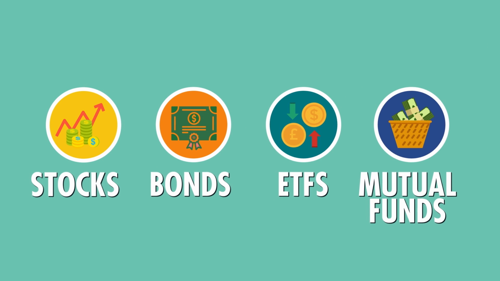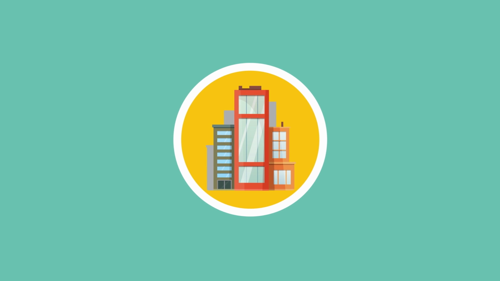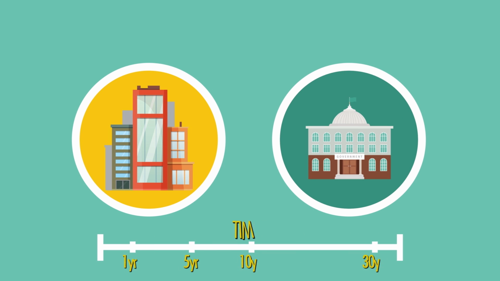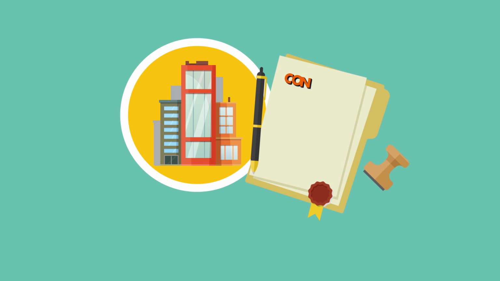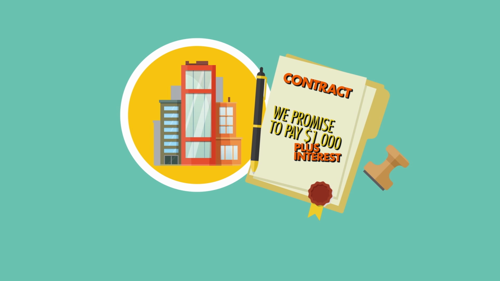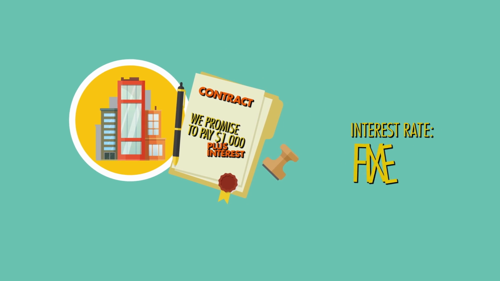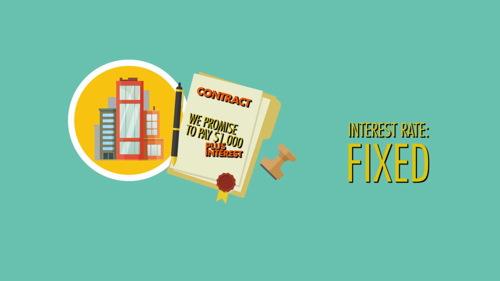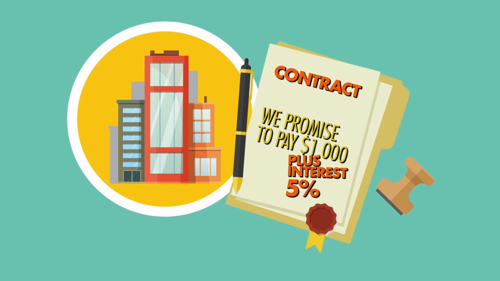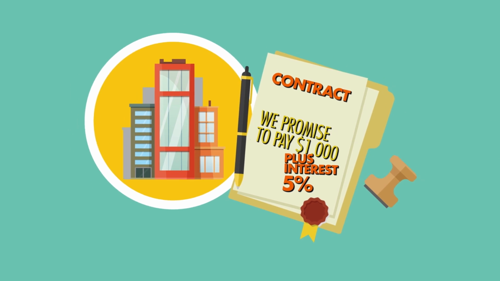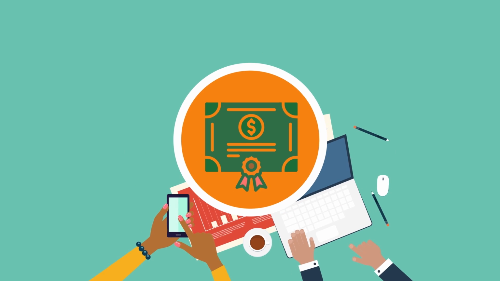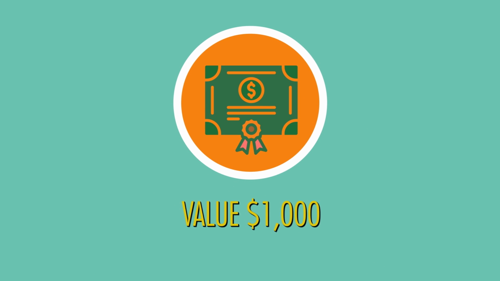When you purchase a bond, you're actually lending money to a corporation or a government for a set period of time. The organization promises to pay you back the face value of the bond, plus some amount of interest which typically does not change. In other words, the interest rate is fixed. So you can hold the bond for 10 years and earn interest. Or, like stocks, you can also sell your bond in the market. However, the value of the bond can change.